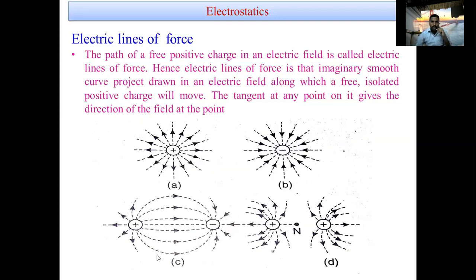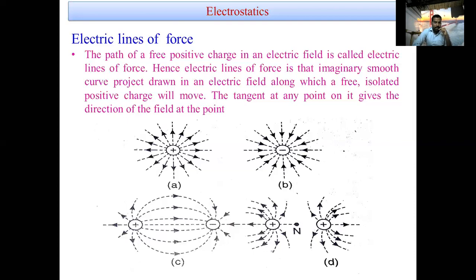The lines of force are outward from each positive charge. Between the two charges, the point n is a neutral point. There are no lines of force, which means there is no net field.